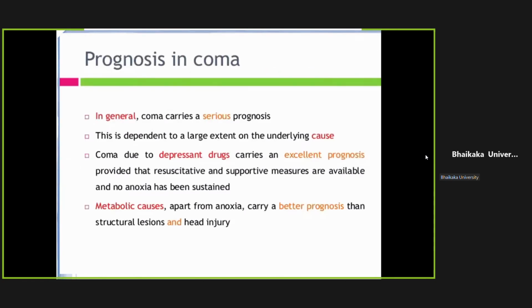Prognosis of coma. In general, coma carries a serious prognosis. It is largely dependent on the underlying cause. If coma is because of depressant drugs, the prognosis would be good. The moment the effect of the drugs wanes off, the patient will become normal. Usually, metabolic causes like hypoglycemia, hyponatremia, hypernatremia will have a better prognosis as compared to structural lesions like stroke, tumor, or injury.